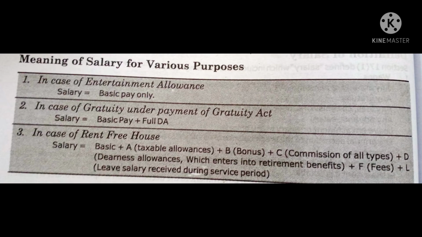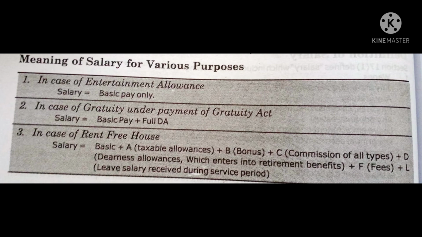Second one, in case of gratuity under the Payment of Gratuity Act, when we are doing the problems related to gratuity, salary will be basic pay plus full DA. DA means dearness allowance.